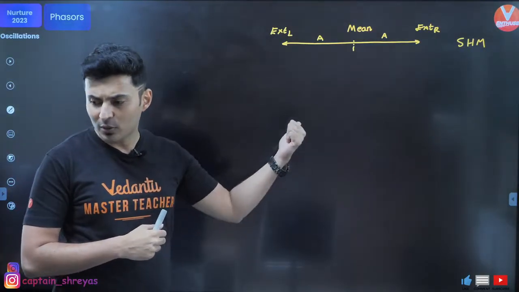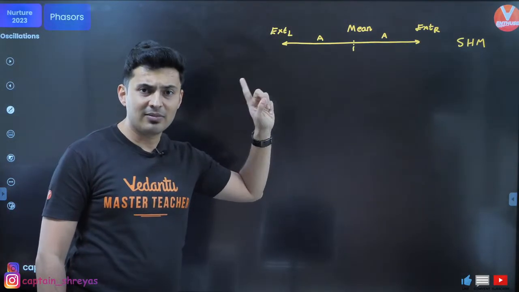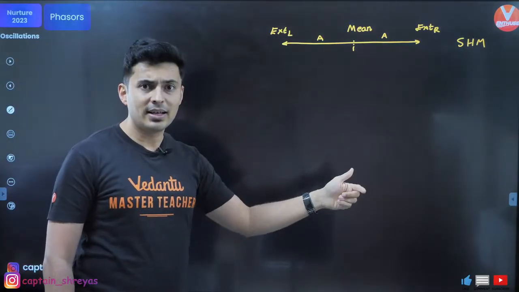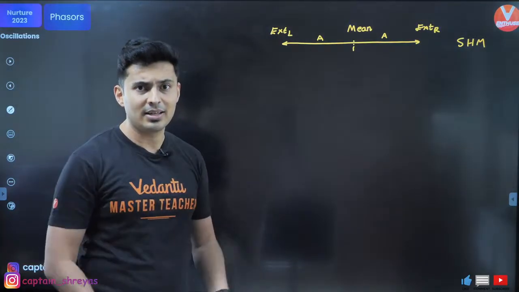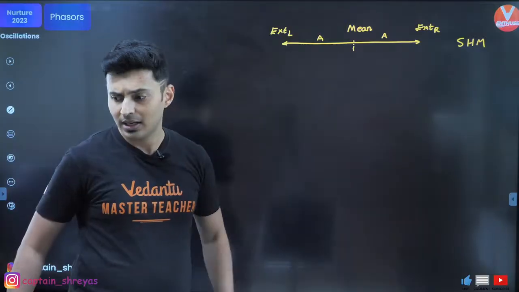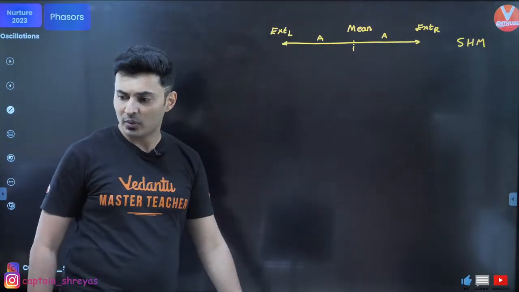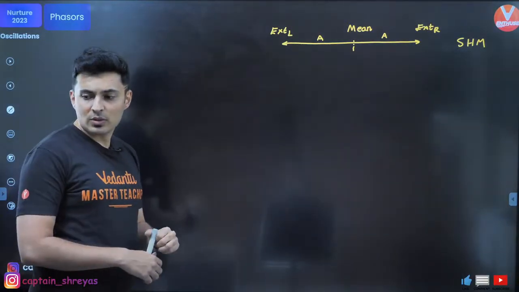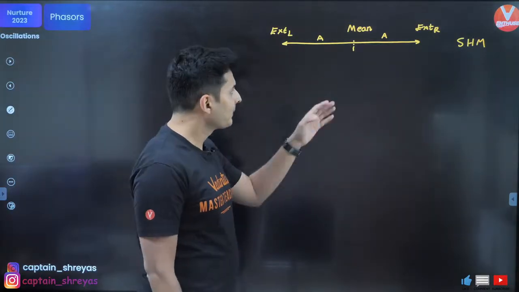Why not T by 4? Because cos 60 was half, and if you solve it, you get pi by 3, and when you rearrange, you get T by 6. That's why. Use the math and you will get the answer.